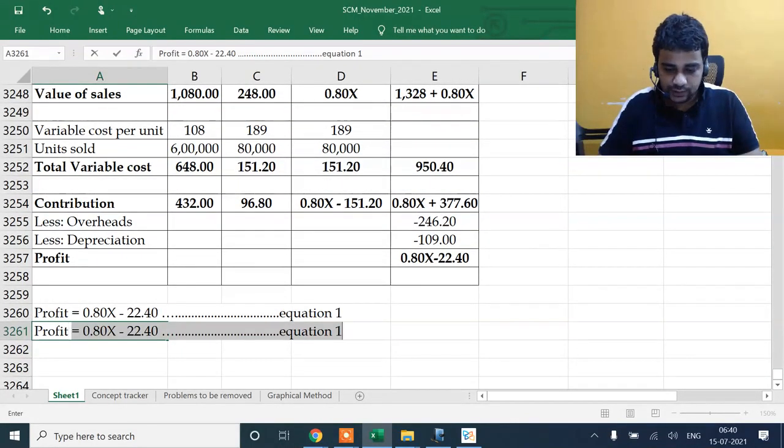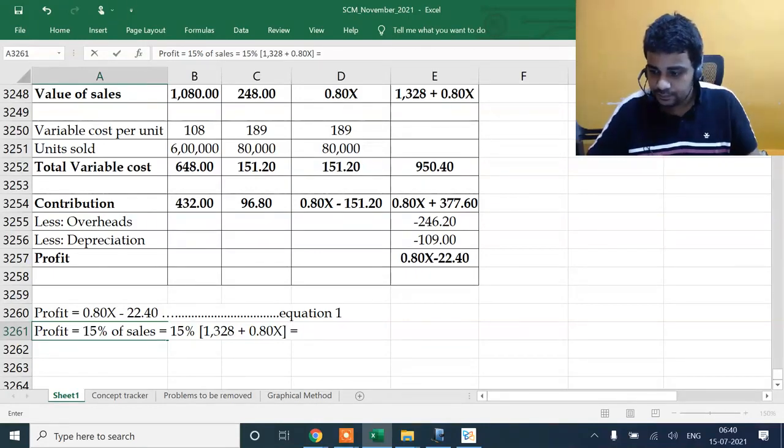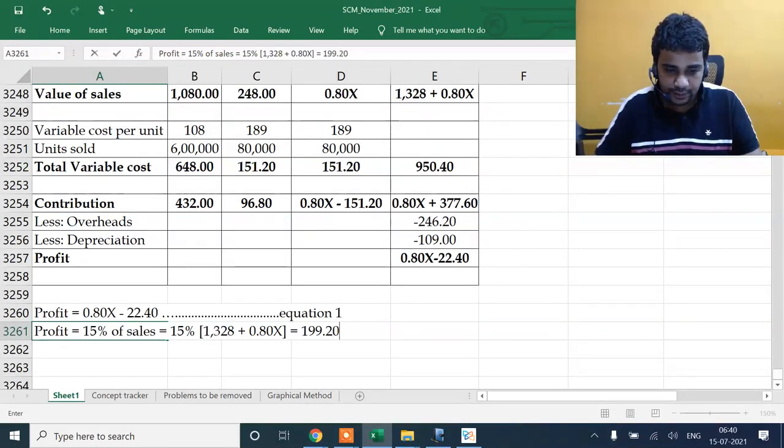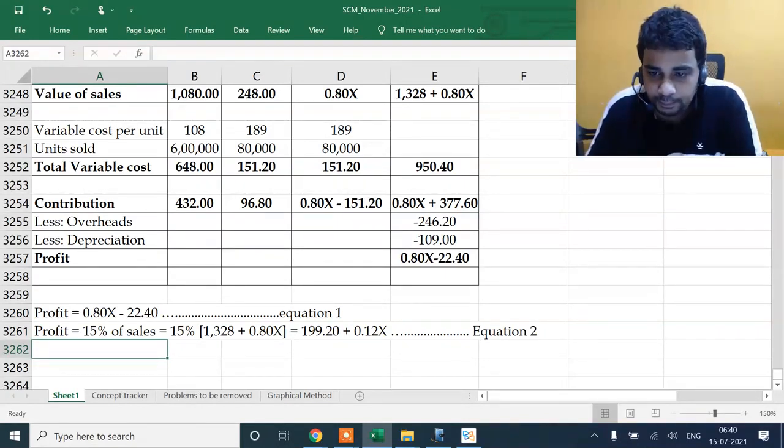Profit is also equal to 15% of sales, equal to 15% into 199.2 plus 0.12x. This is my second equation. Obviously I'll equate it and get to know what is that x.